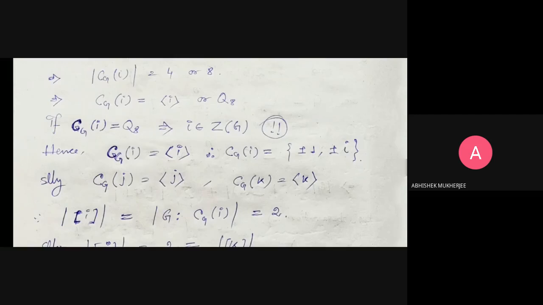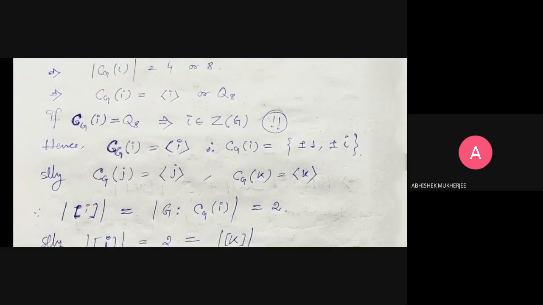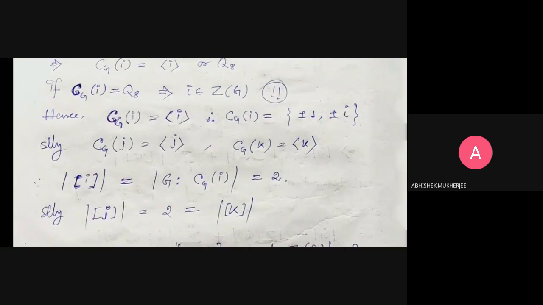So the centralizer of i is the cyclic subgroup generated by i, that is, plus minus 1, plus minus i. Similarly, the centralizer of j is the subgroup generated by j, and the centralizer of k is the subgroup generated by k.